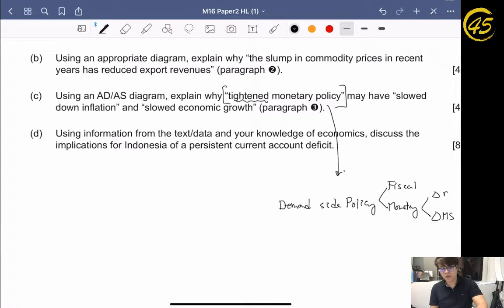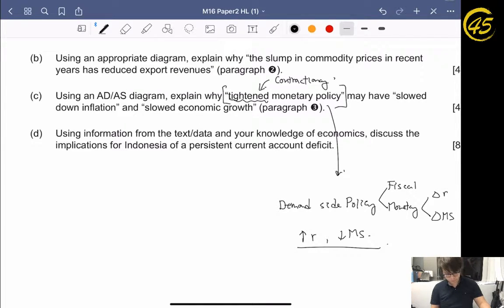Tightened means contractionary. So contractionary demand side policies mean they want to lower the aggregate demand. So what we should do is increase the interest rate and lower the money supply.